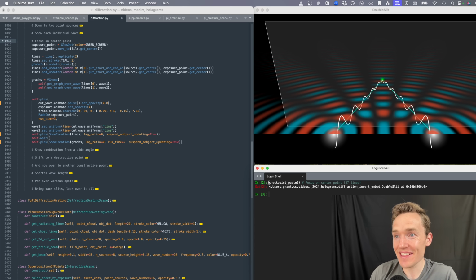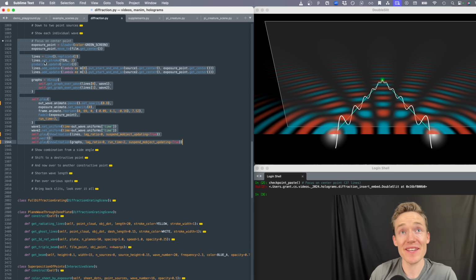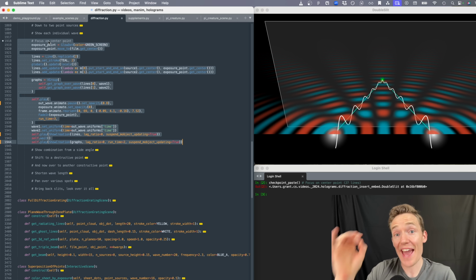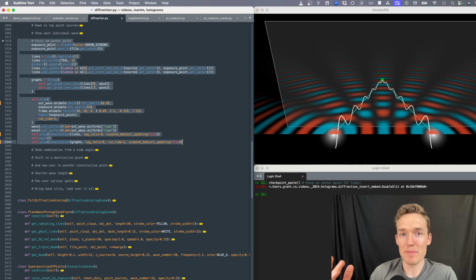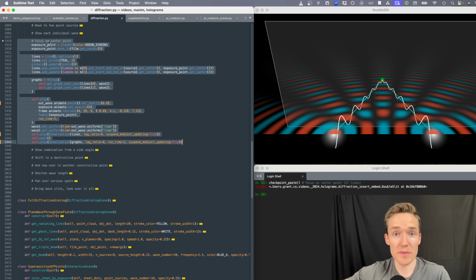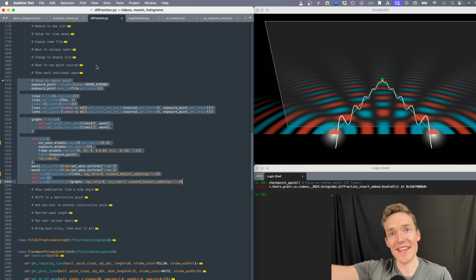So it's really running this little thing called checkpoint paste, which basically says if the thing that was copied starts with a certain comment, I'm going to see if I've seen that comment before and cached a state of the scene associated with it so that I can run it. Basically, it's making it behave a little more like a Jupyter notebook. Some viewers might be wondering why I don't just have it all in a Jupyter notebook. But I really like having the scene in a single text file and being able to interact with it through scripts and things like that. This is a hybridization between the raw text file and a notebook itself.